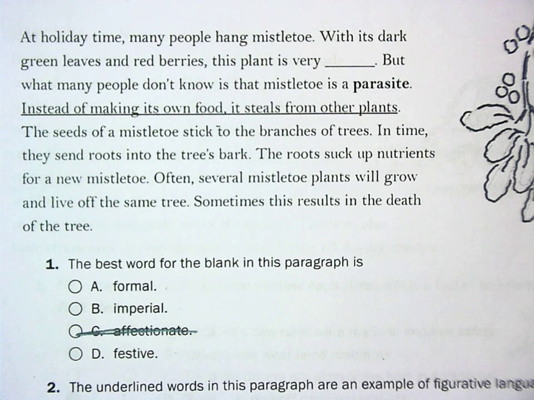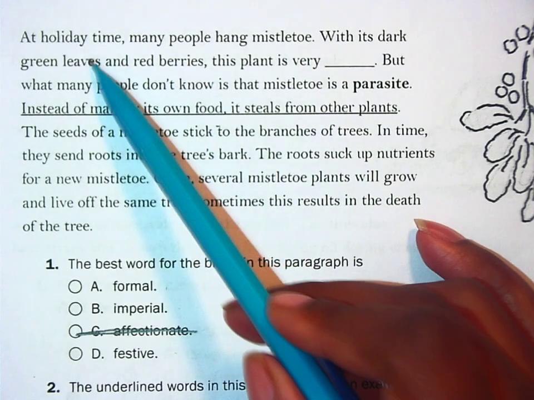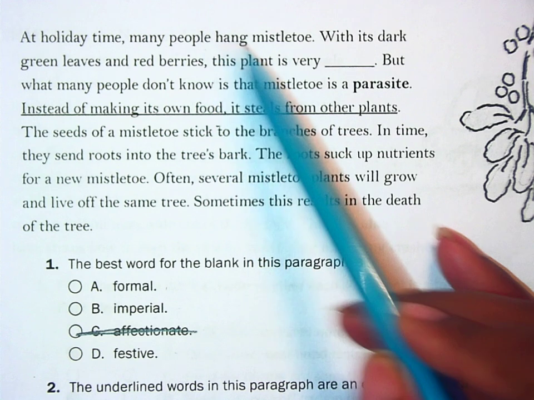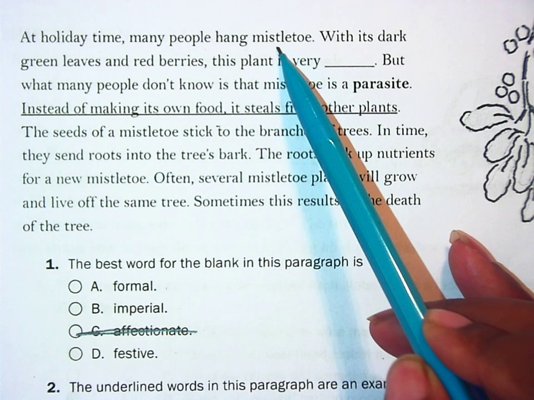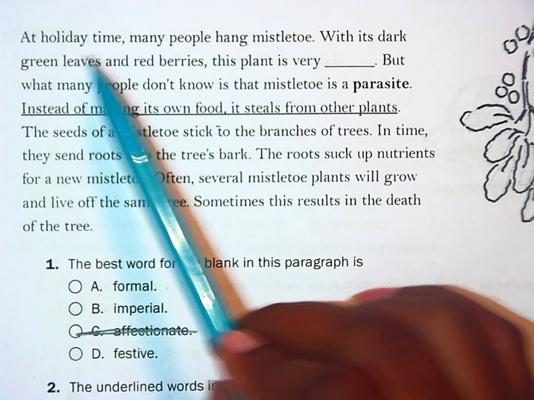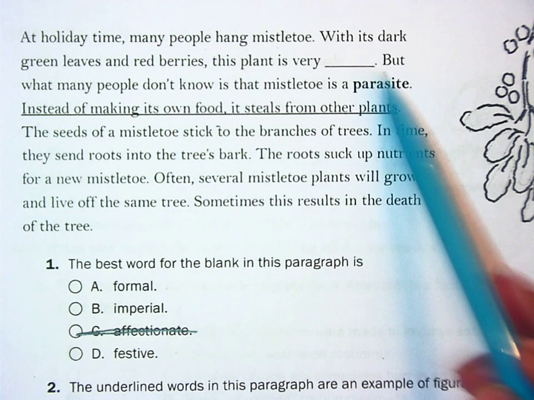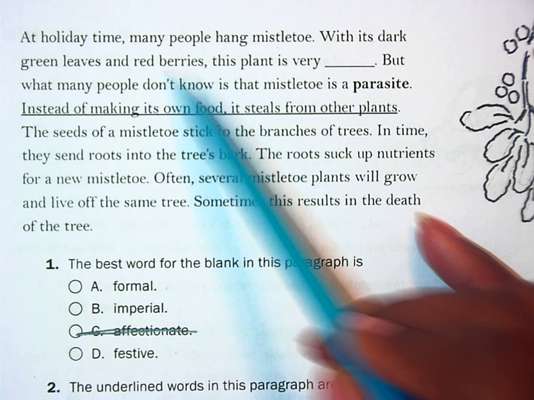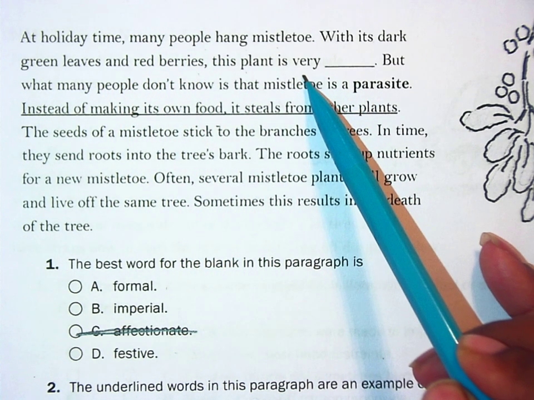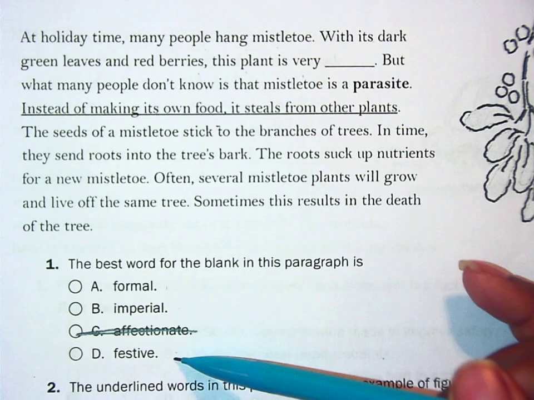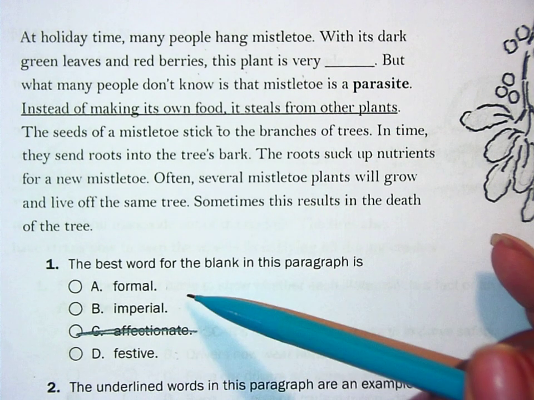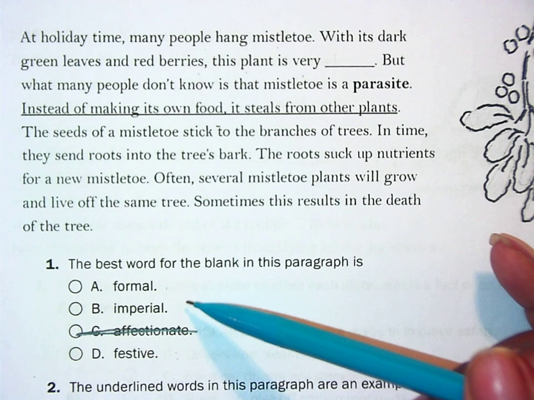Okay? Now, look at our first sentence. It says, at holiday time, many people hang mistletoe. So they're talking about people hanging the mistletoe around the Christmas time. And then it goes on to say, with its dark green leaves and red berries, this plant is very what? Now, is it festive for the holiday or is it too formal? Okay, so we're going to fill in those blanks.